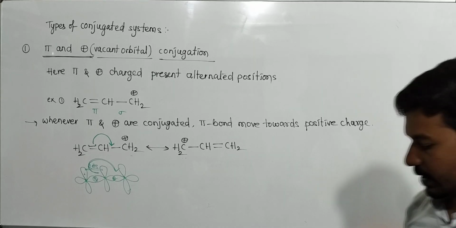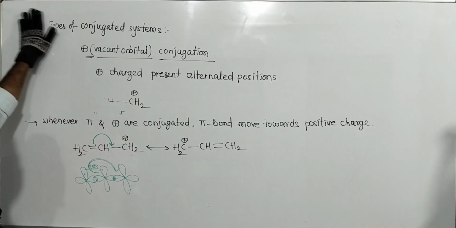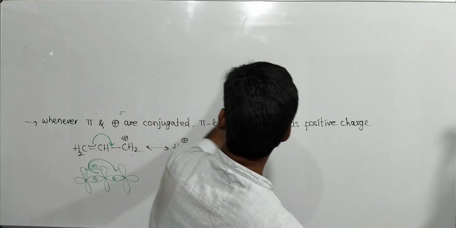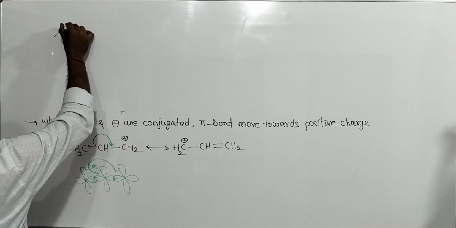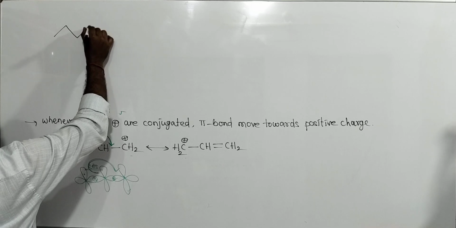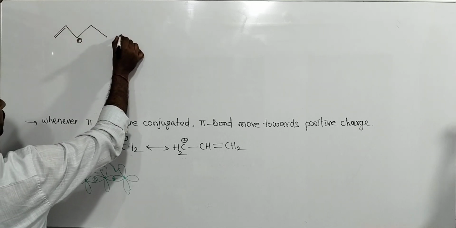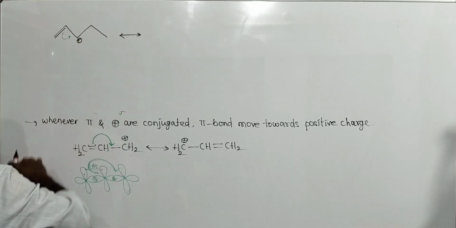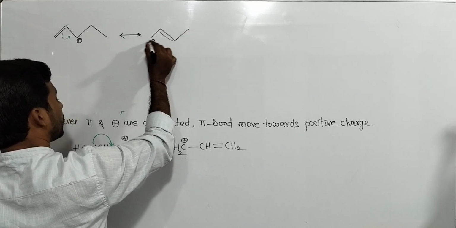Okay. Next, if you see this one, the pi bond shifts here like this, and this becomes positive.